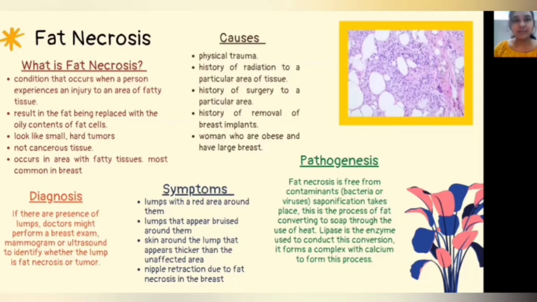Thank you. I'm Darshni, and I'm going to continue talking about fat necrosis. What is fat necrosis? Fat necrosis is a condition that happens when a person experiences an injury to an area of fatty tissue. This results in the fat being replaced with the original oily contents of fat cells. Fat necrosis appears like small hard tumors. It is a non-cancerous tissue and mostly occurs in areas with fatty tissues, and most commonly in the breast.